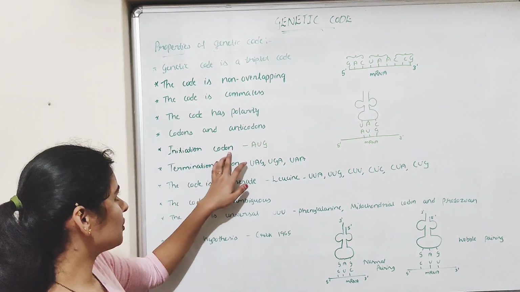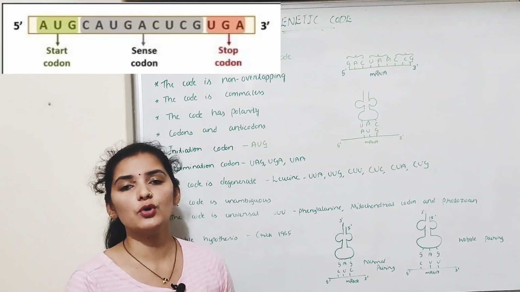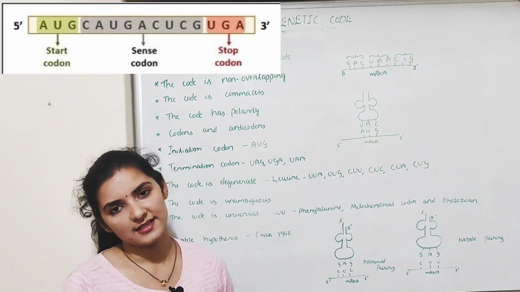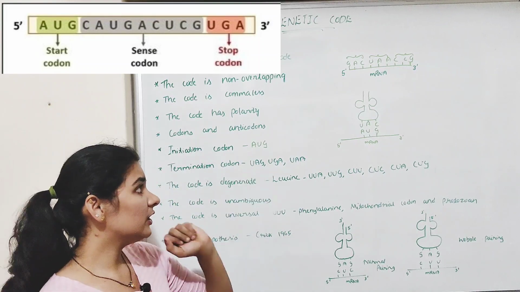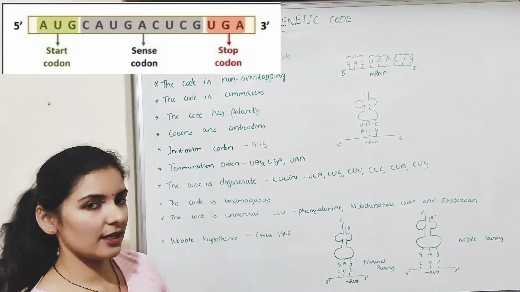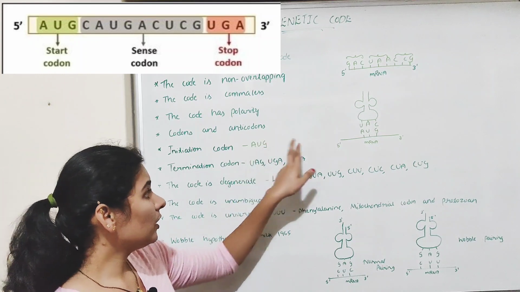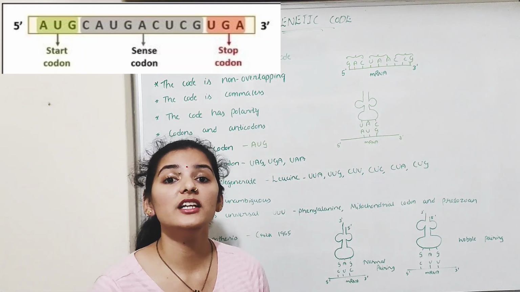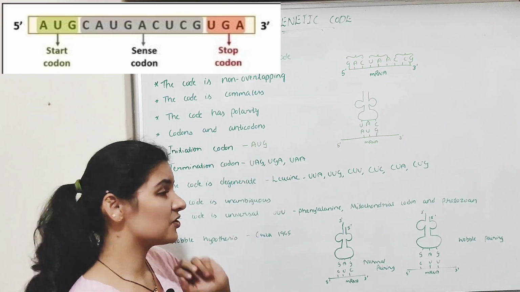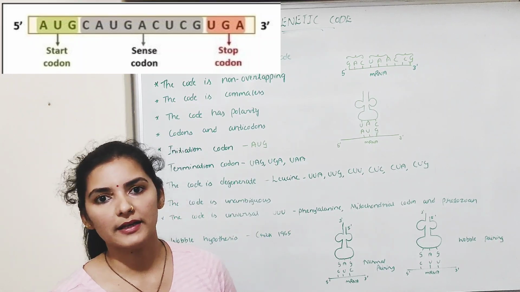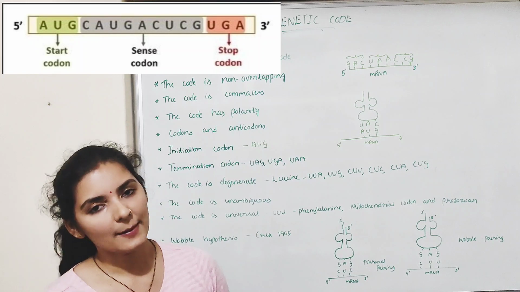Next one, initiation codon. Out of 64 codons, AUG acts as an initiation codon. AUG performs a dual function. It codes for methionine and it also acts as an initiation codon. The AUG codon present on the mRNA will initiate the translation or protein synthesis, or it is the position where the translation will begin, or the protein synthesis will begin.